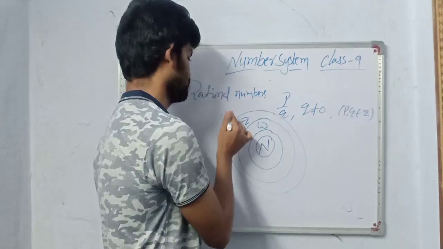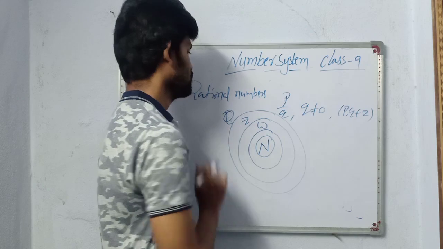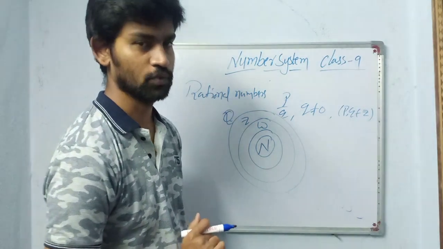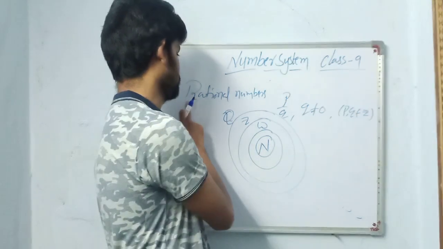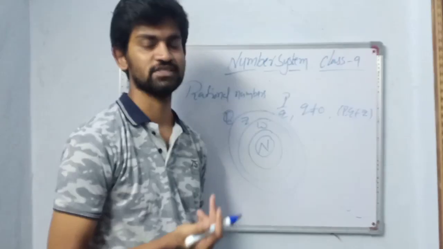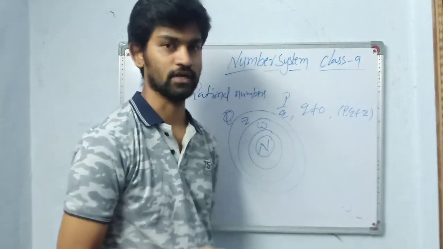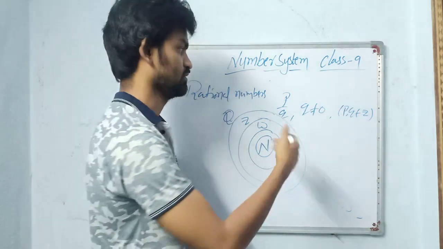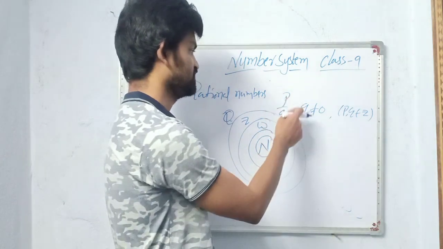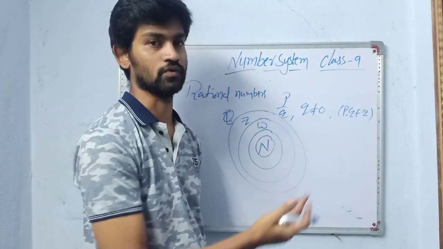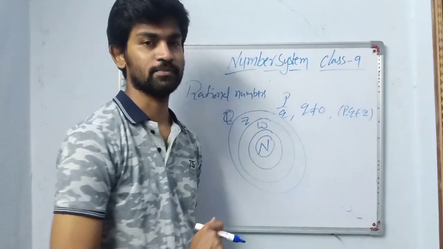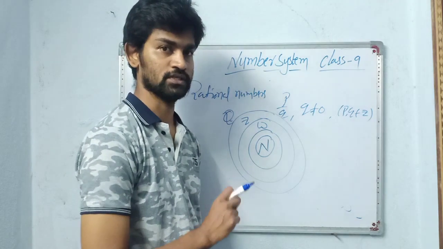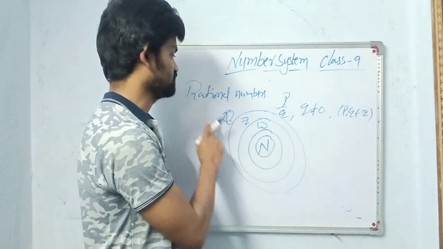Sorry, we will write Q. Rational numbers are denoted with Q. Why Q? Rational number starts with R, no? So Q is nothing but quotient. When we divide, we get a quotient. This is a division, a ratio. That's why rational numbers are denoted with Q.